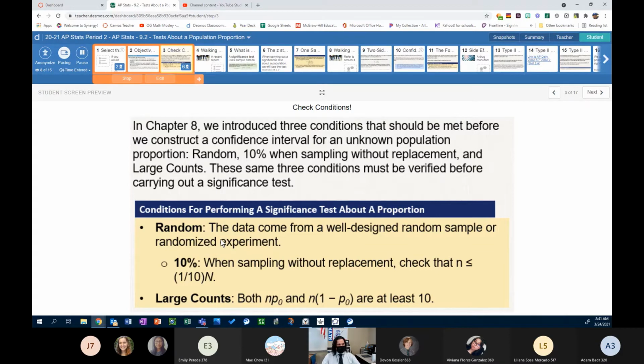All right, so random: the data come from a well-designed random sample or randomized experiment. You're looking to see in the context that they say we randomly sampled, something to that effect, so that we know it was random. 10%, when sampling without replacement: check that the sample size n is less than or equal to 1/10 of the population size, capital N. And large counts: both n times p sub 0, and p sub 0 is just whatever the null hypothesis parameter is, and n times 1 minus p sub 0 are at least 10. So the number of successes and the number of failures in our sample are both at least 10. Those are the three conditions.